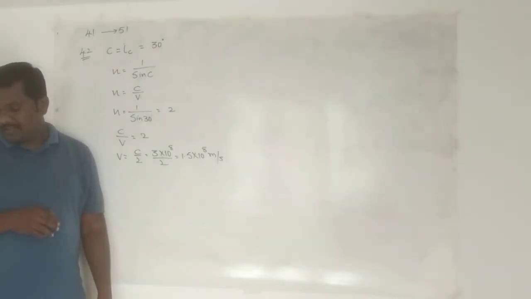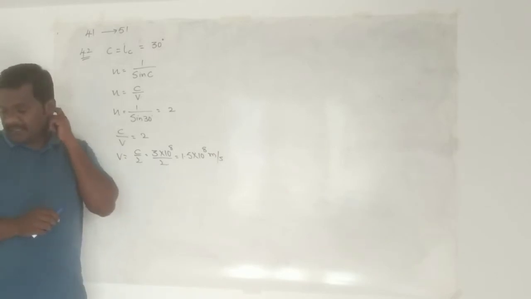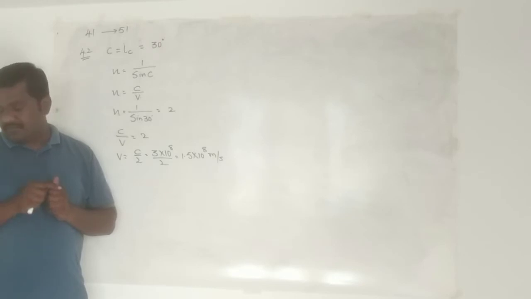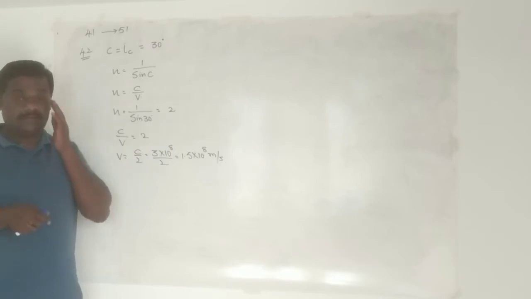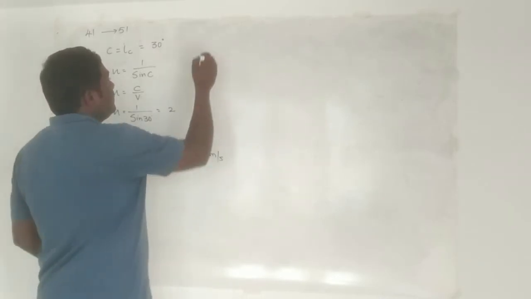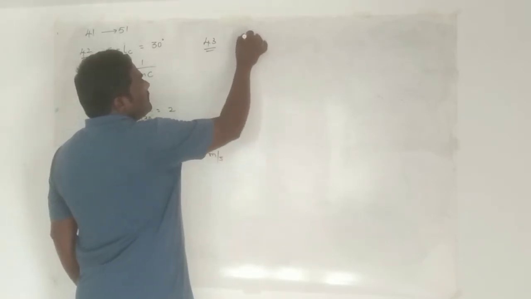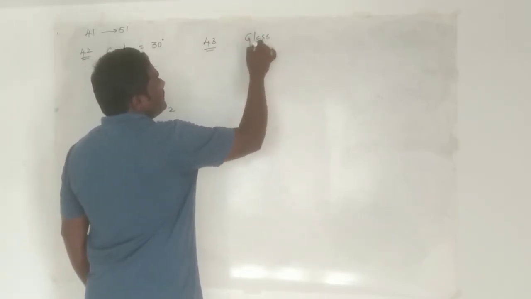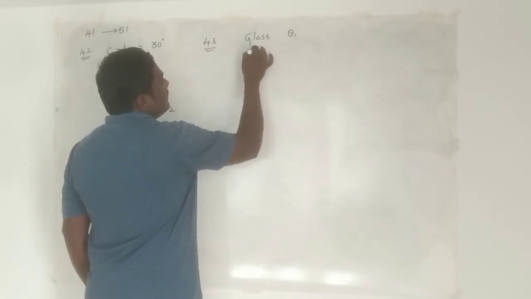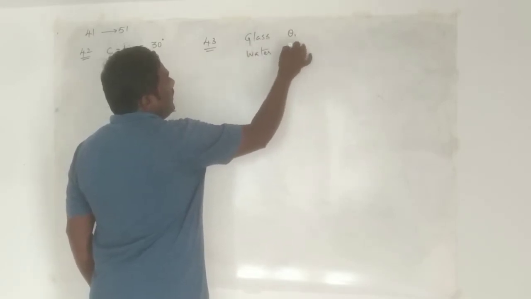And even question 41 they ask in an easy way: which of the following is used in optical fibers? Since the application is not discussed, I am unable to discuss that question. Next, question number 43. Critical angle of glass is theta 1 and that of water is theta 2. The critical angle for the water and glass surface would be... the options are given very differently, that I will discuss later. But let me discuss the question first. So first they have given the glass critical angle as theta 1 and the water critical angle as theta 2.